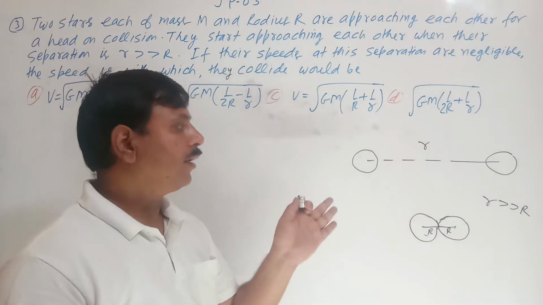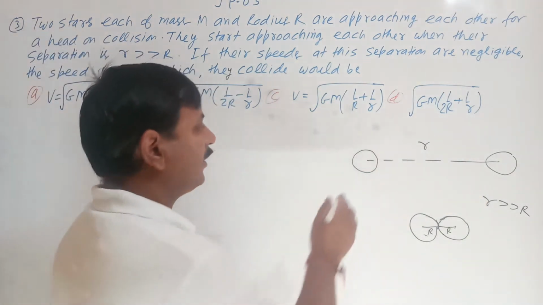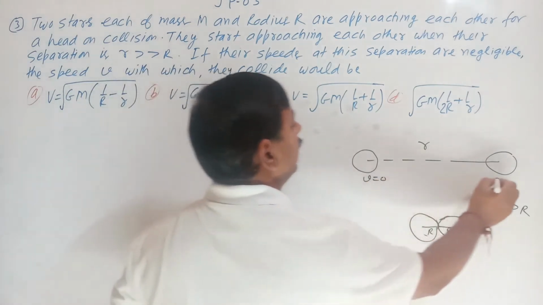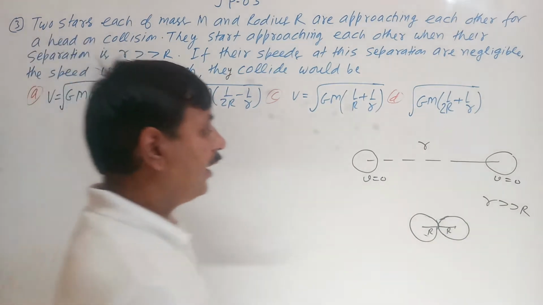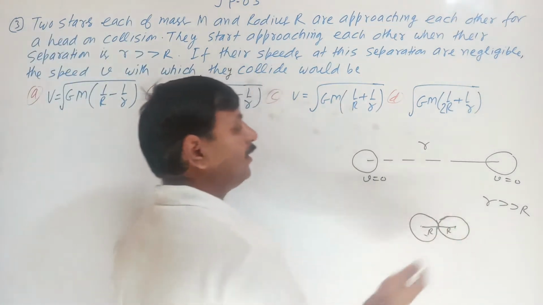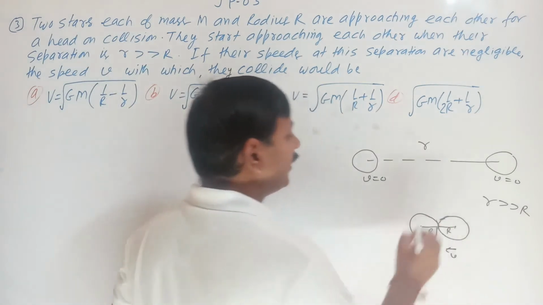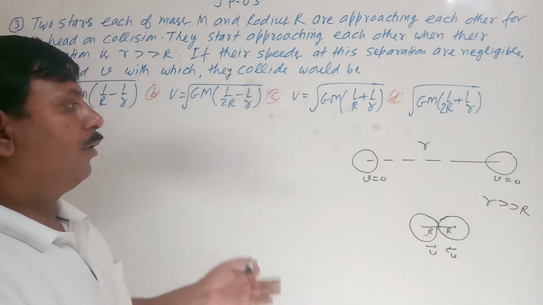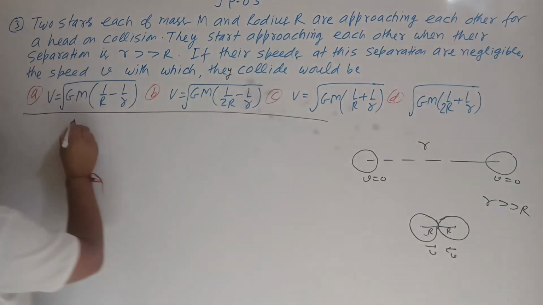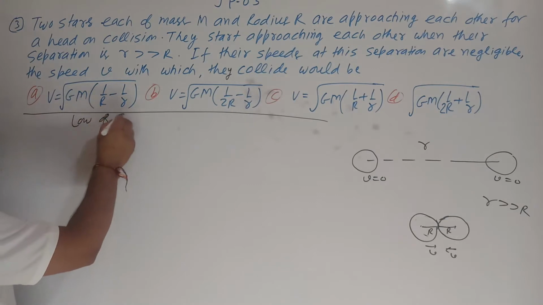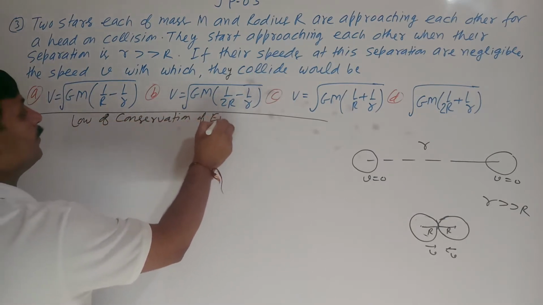We can apply here the law of conservation of energy. At that time velocity is negligible, meaning velocity is 0. What will be the potential energy at that time? And the velocity here is v. So we can apply here the law of conservation of energy.